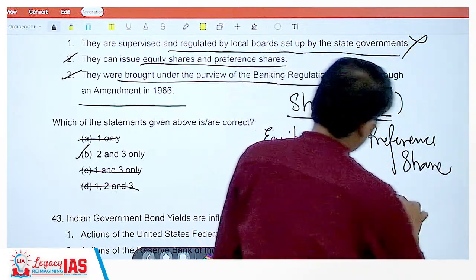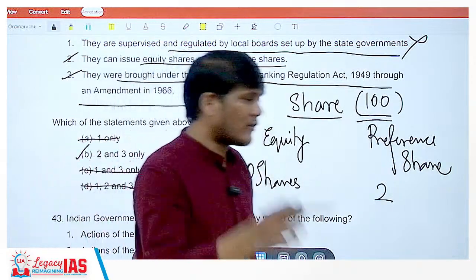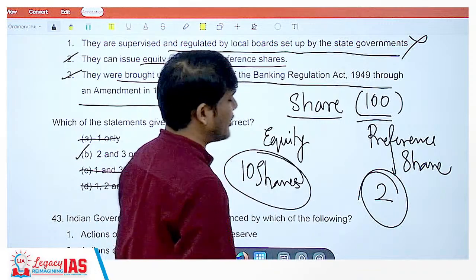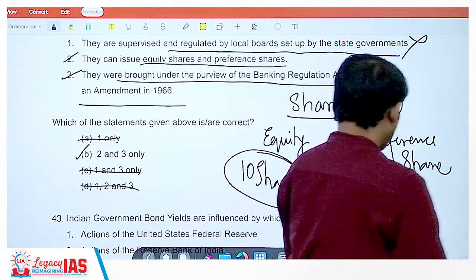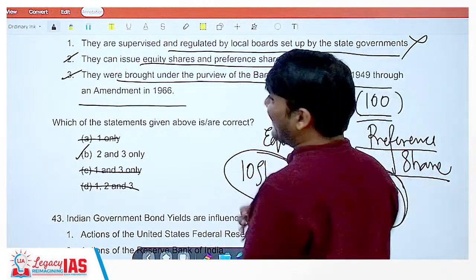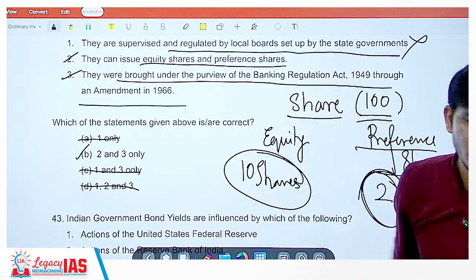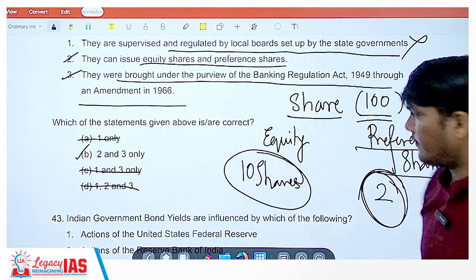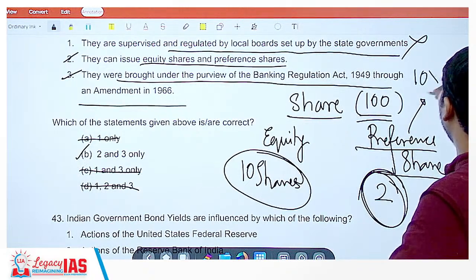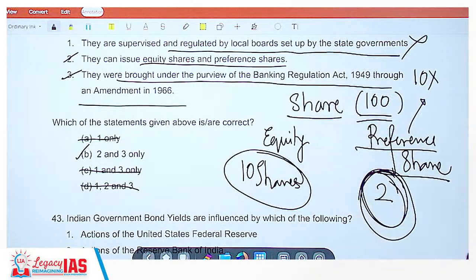Someone has 2 preference shares. It can so happen that the person with 2 preference shares has more power than the person with 10 equity shares, because the preference share may be given additional powers, may be given voting rights 10 times, 20 times, 100 times, right? So if this preference share is, let's say, 10x, so this 2 share gives them 20 times